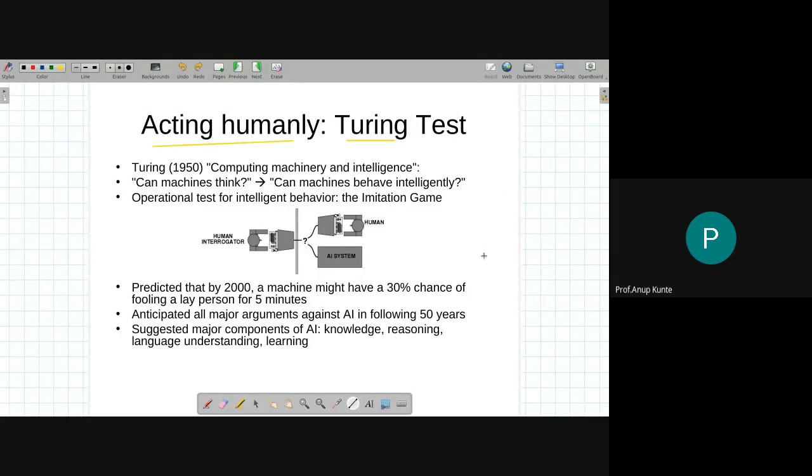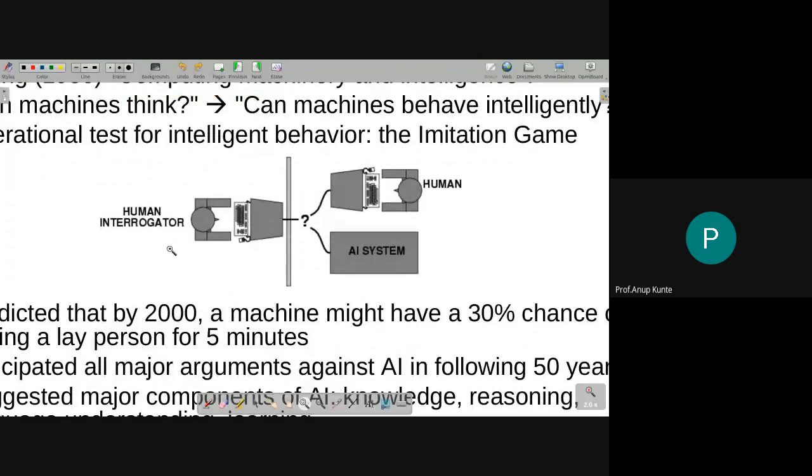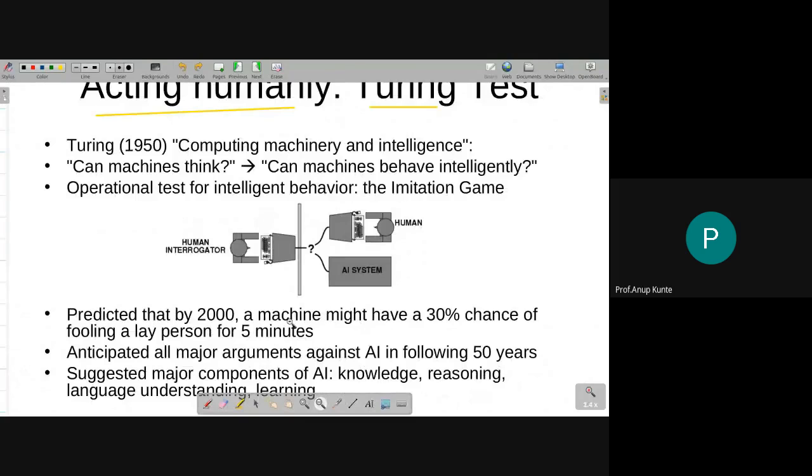Okay, the one that you are looking at in front of you, I hope my screen is visible, is the procedure of a test. Okay, so there are two parties or three parties, I should say, in this particular test. One party in this test is called the human interrogator. Second party is the human who is an expert on the task which we are replacing by an AI system.